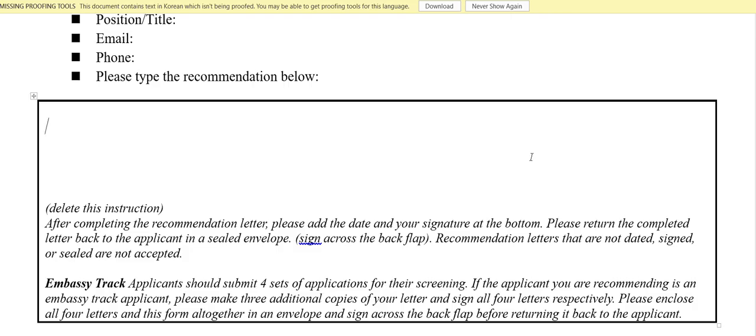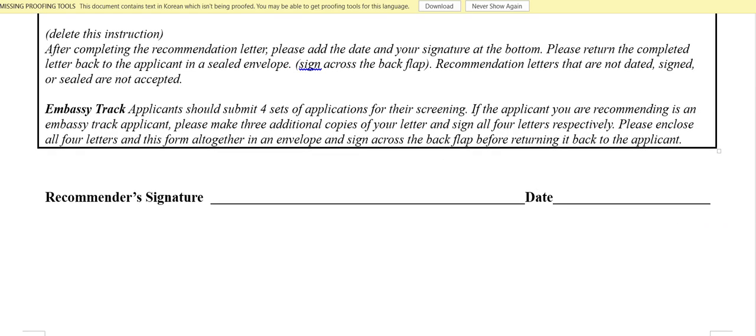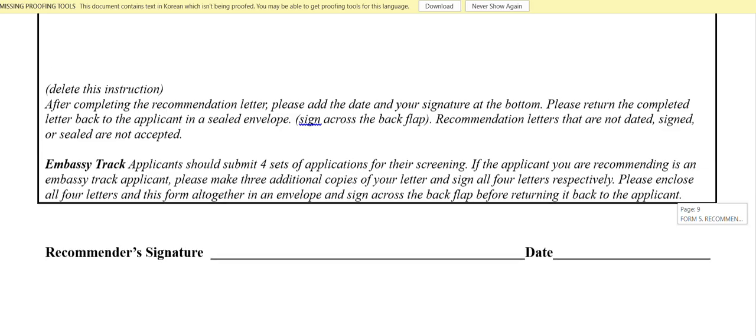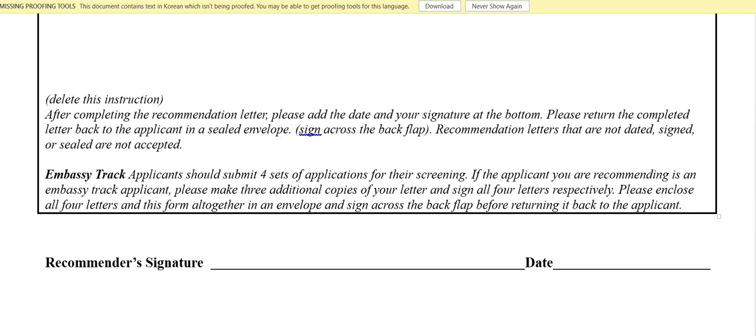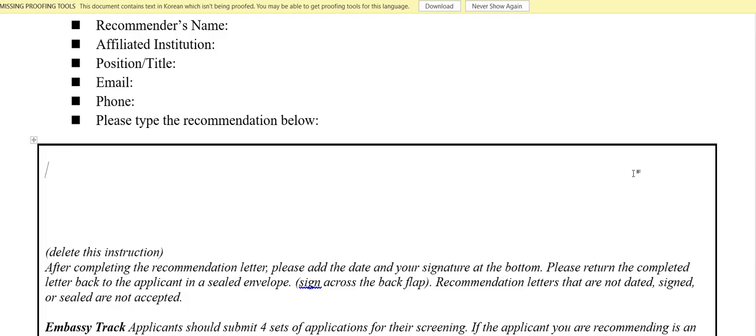Before that, people used to submit the recommendation letter on a letterhead from the university. In case your university gives LOR on a letterhead of your university, you can submit that too, but along with this form the teacher has to sign and date it, and if they want they can do the seal also. So what I did is, when I applied the second time, I submitted the LOR on the university's letterhead. But this time I told my professor to write the LOR on this page.